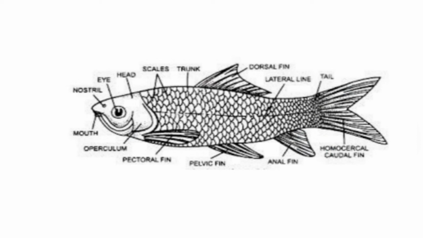Identifying features, they have cycloid scales, triploblastic condition, coelomate animals, and bilaterally symmetrical. They have a post-anal tail. Terminal mouth is present in their body.